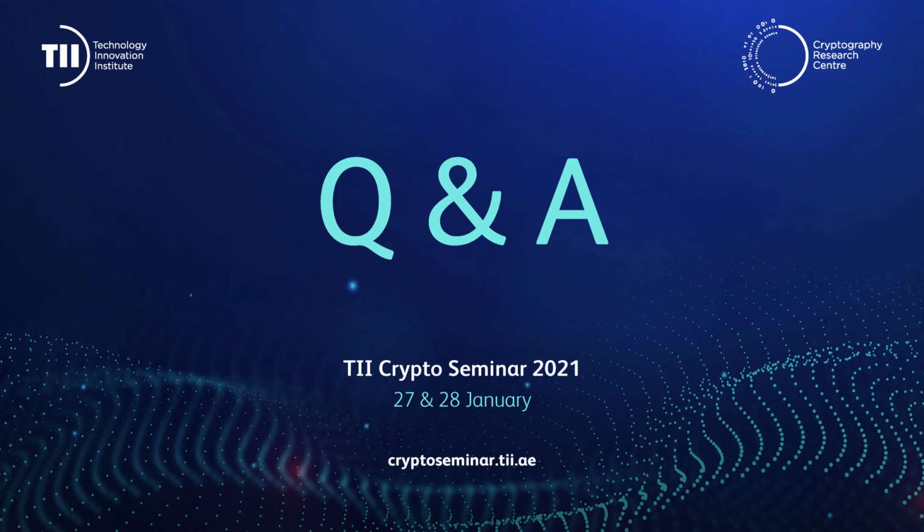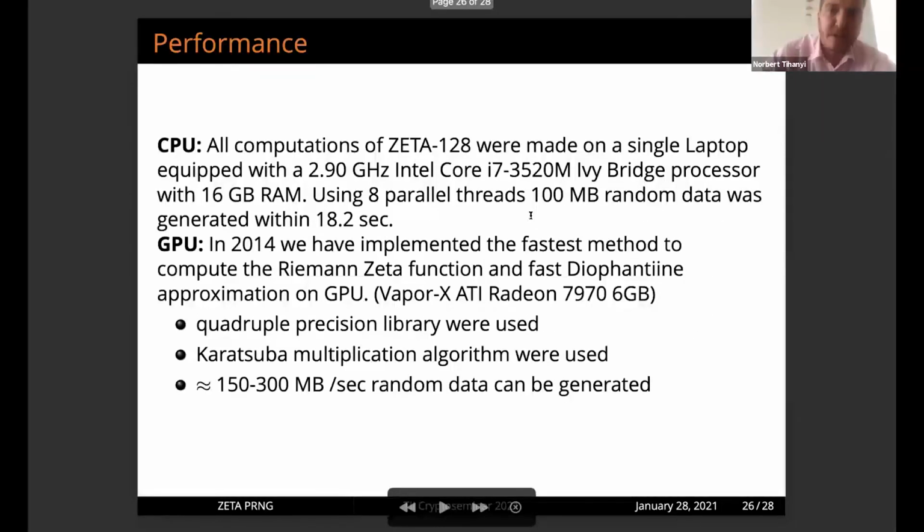So it's not necessary to compare because ours is much slower, as we can see in the last slide. For example, for a MacBook 2017 to generate 100 megabytes, it took almost 20 seconds. It's enough to use in practical life. However, it cannot compete with other random number generators. So yes, we would like to emphasize that this is not the fastest random number generator.